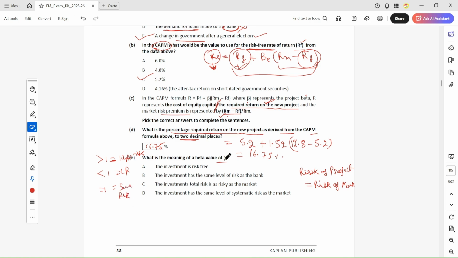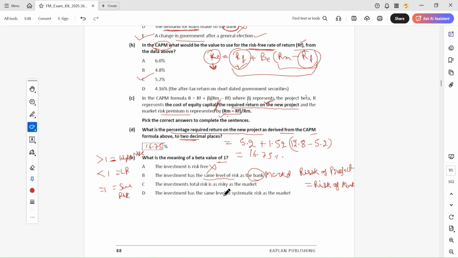Here the investment has the same level of risk as the market.